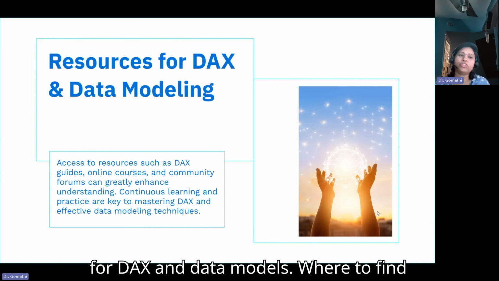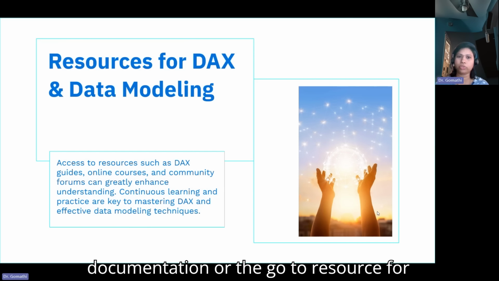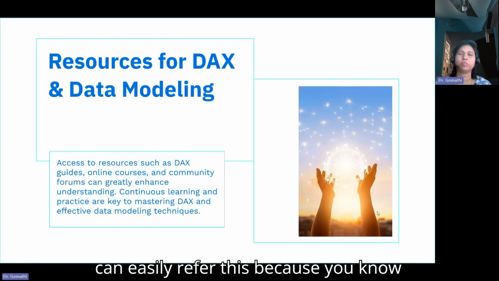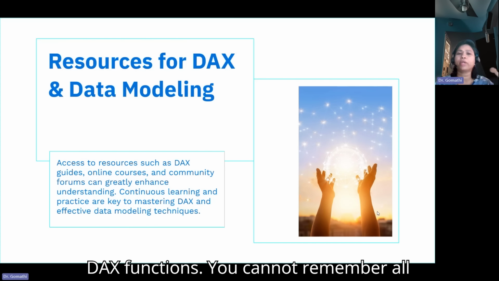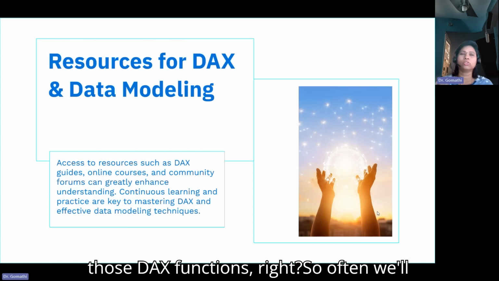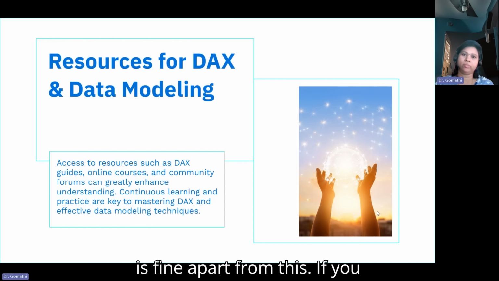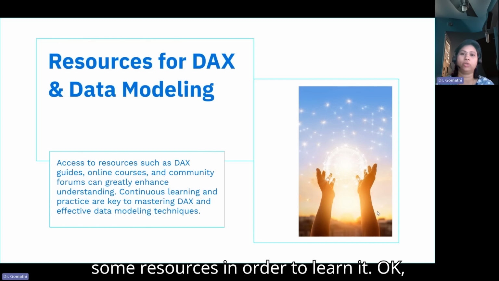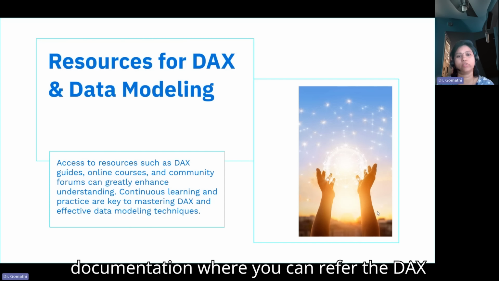Next, resources for DAX and data models, where to find them. You should have a go-to documentation or go-to resource for DAX and data modeling so that you can easily refer to it, because there are approximately more than 500 DAX functions. You cannot remember all those DAX functions, right? Often we'll be using some 5 to 10 DAX functions. That is fine. Apart from this, you should have some resources to learn more. You can have a Power BI community to connect with, and documentation where you can refer to the DAX functions, everything.